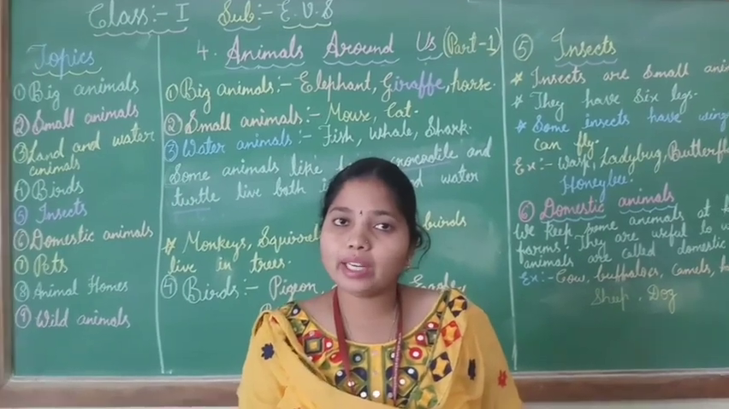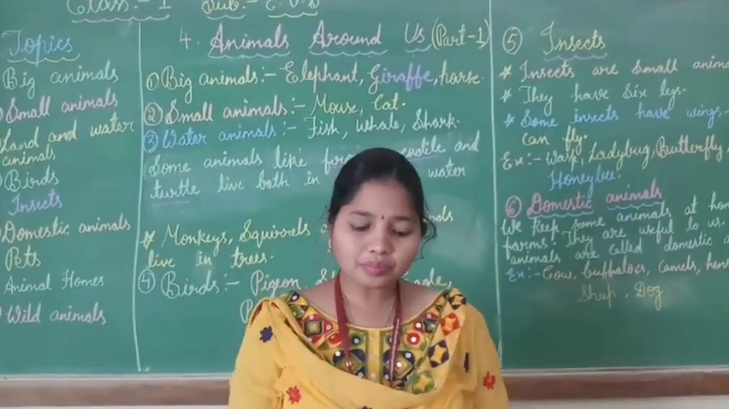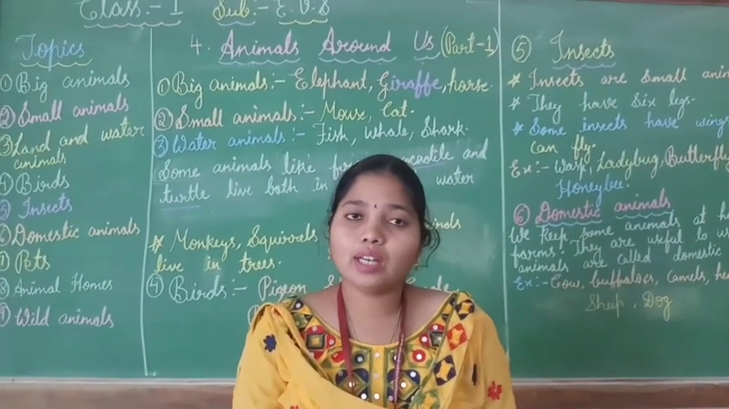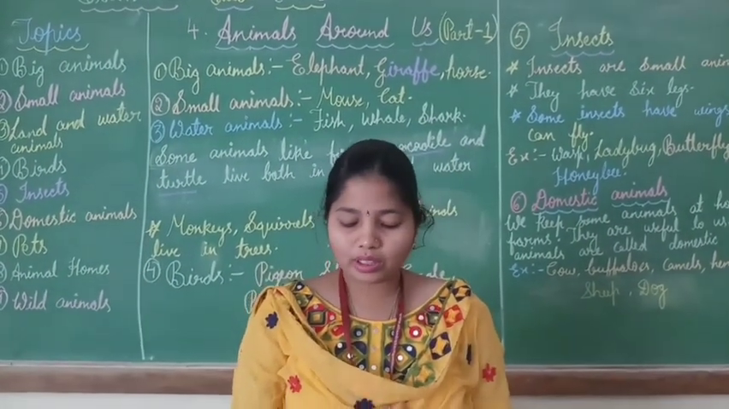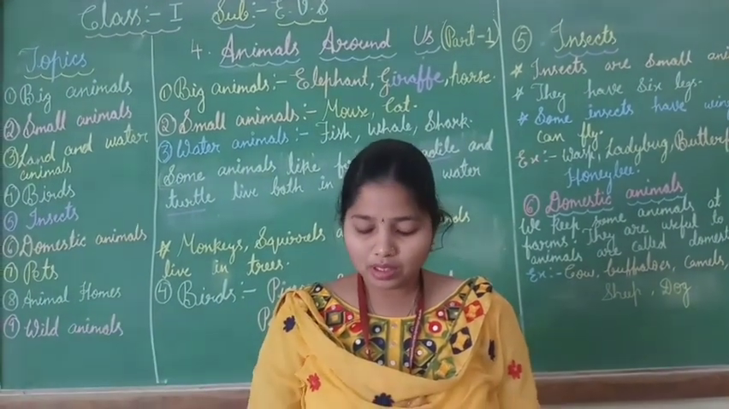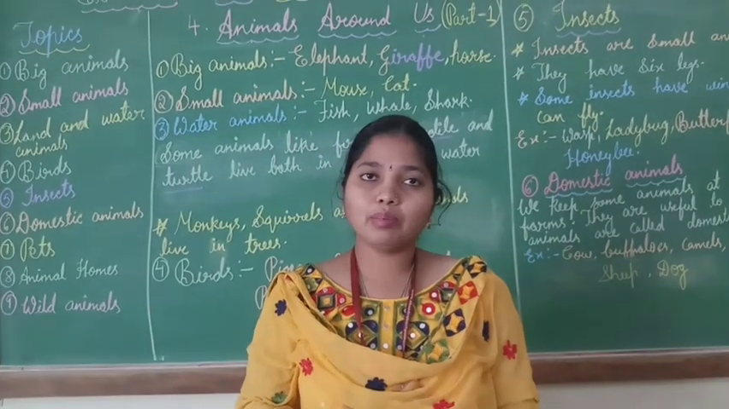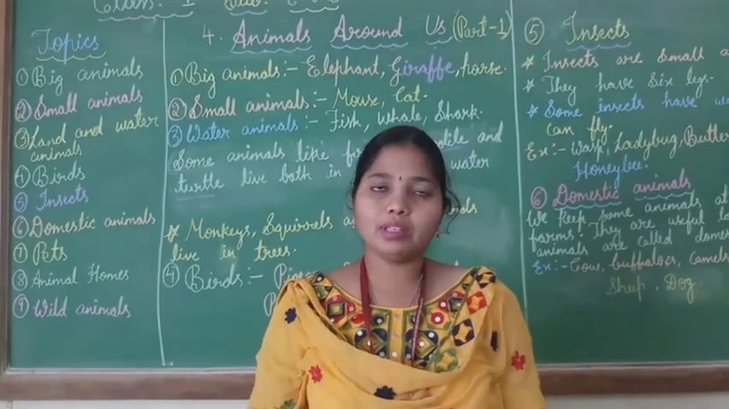I hope you all have understood the 4th chapter, children. And before ending, children, I want to give you some homework. What is the homework, children? You should write down 5 lines about domestic animals. You should write 5 sentences about the domestic animals.